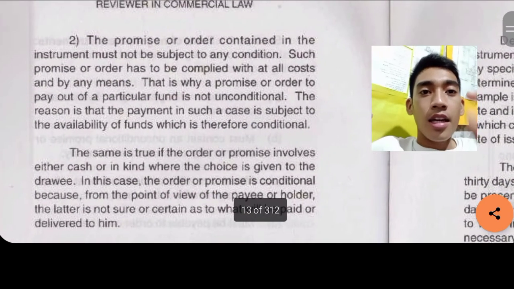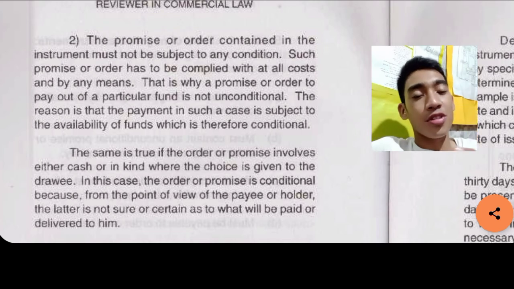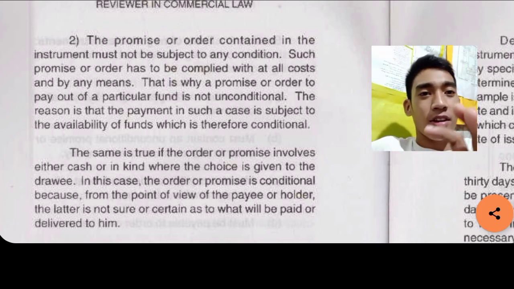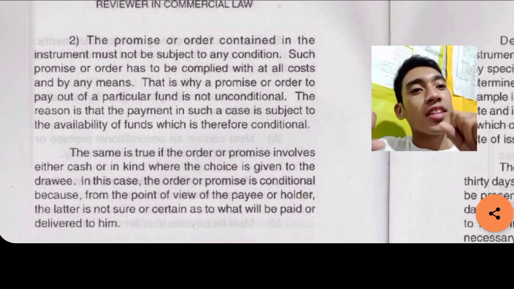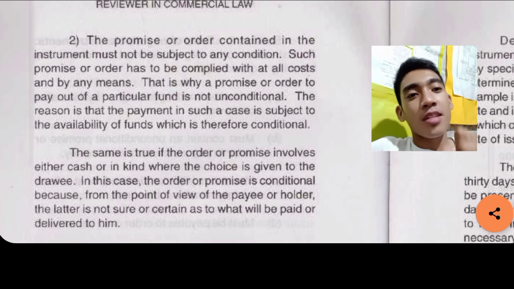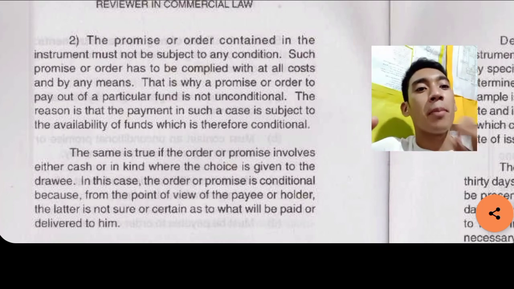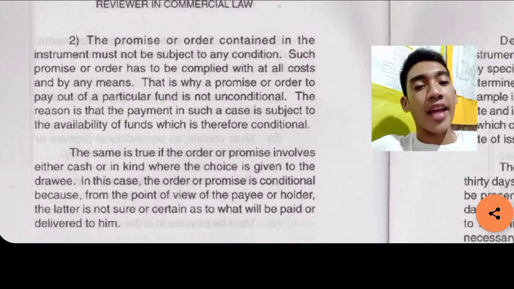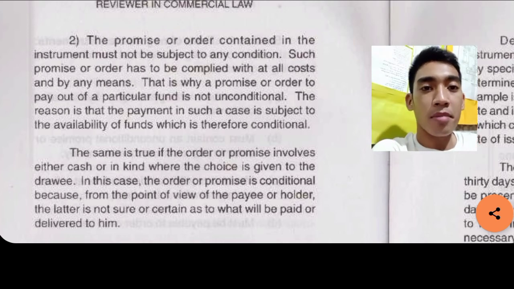Next, the promise or order contained in the instrument must not be subject to any condition. It's like a written contract with a promise, and such promise is unconditional. Such promise or order has to be complied with at all cost and by any means.